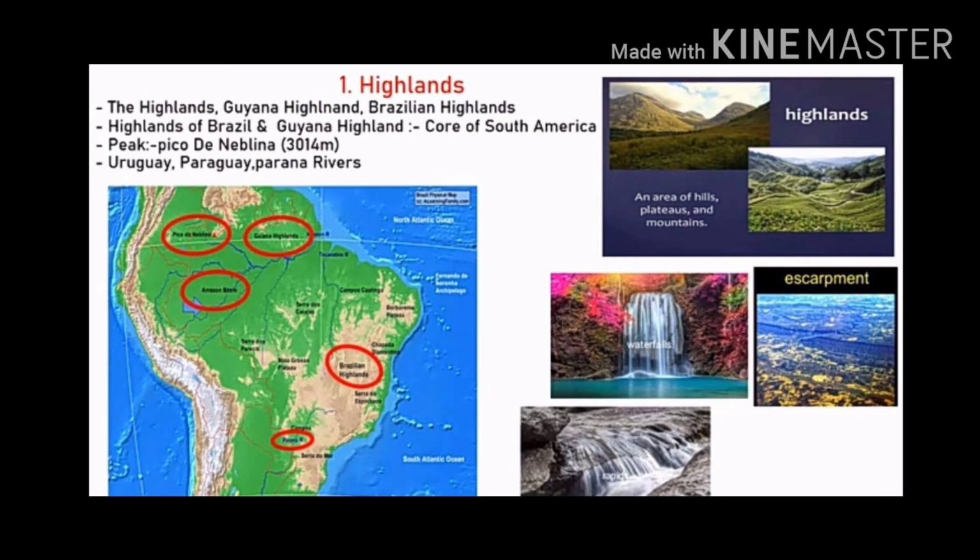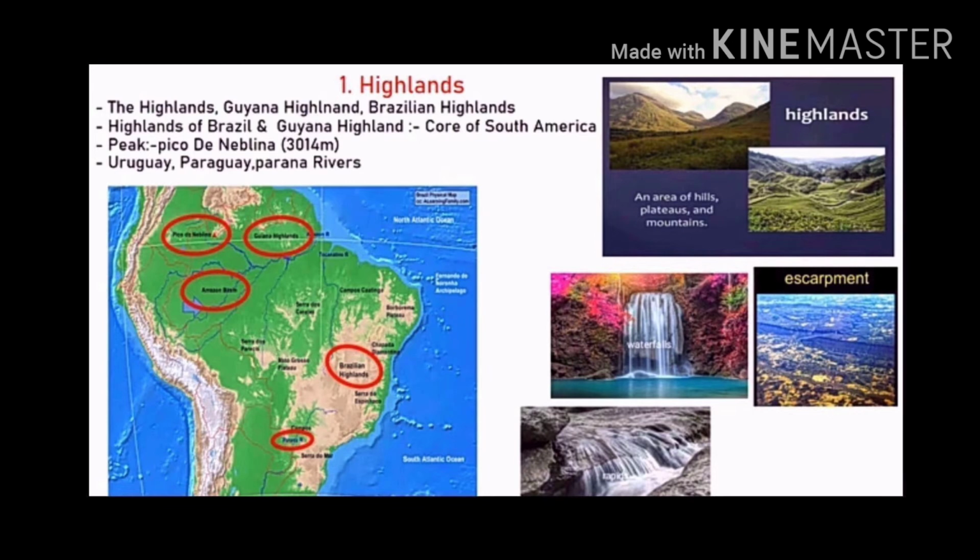Brazilian and Guiana Highlands together form the core of the South American continent. Students, core means main part. The Guiana Highland is located in the northern part. You can see Pico de Neblina, the highest peak, whose height is 3014 meters. It lies on the border between Brazil and Venezuela.